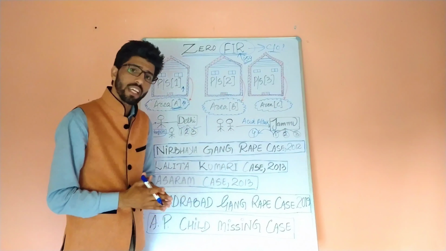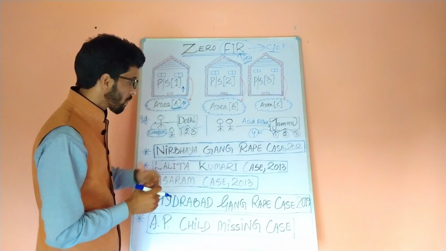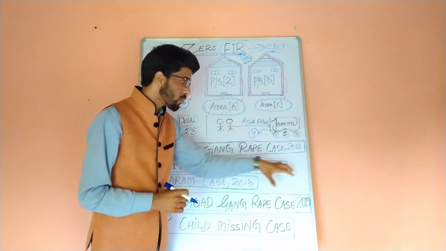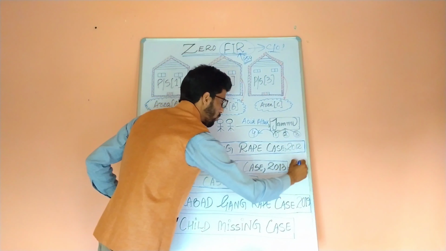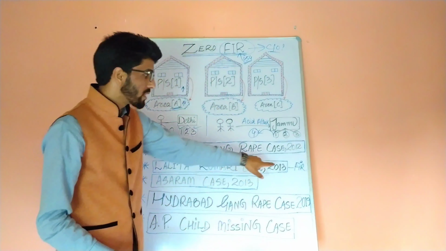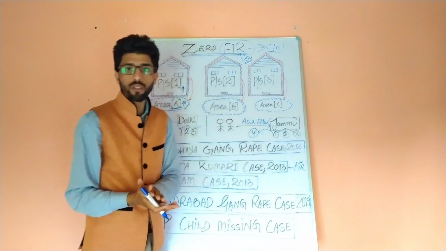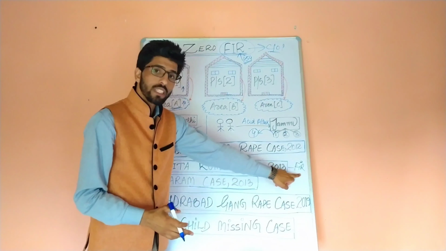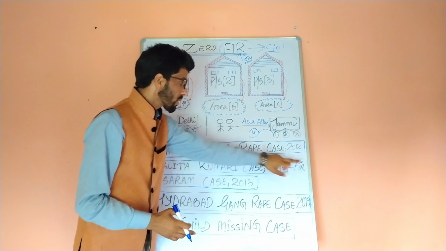What was held in this case? The constitutional bench of the Supreme Court held that it is mandatory upon police officials to register an FIR. FIR को registered करना mandatory है if the information given to a police officer discloses the commission of a cognizable offence. अगर cognizable offence की information police वालों को मिलती है तो उस सूरत में क्या होगा?